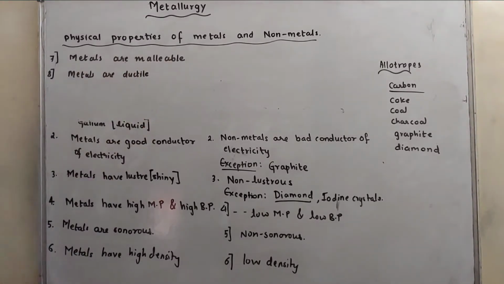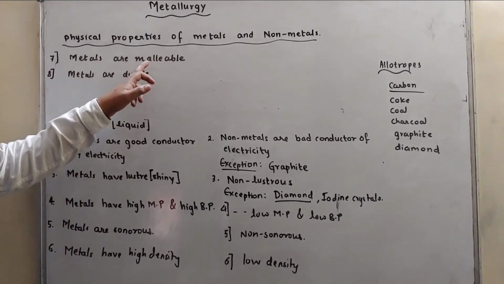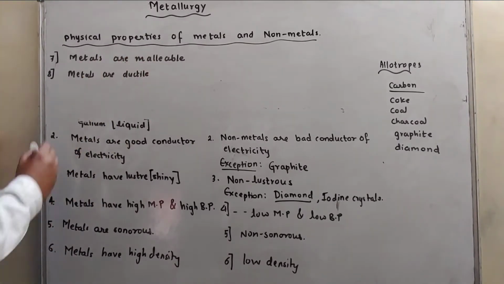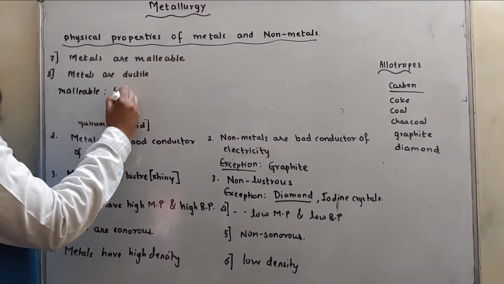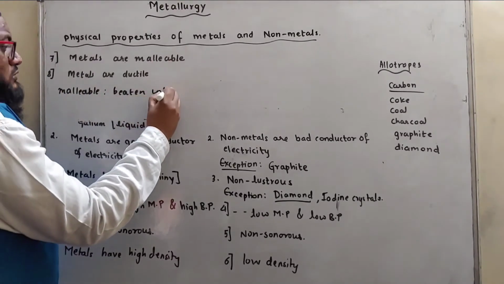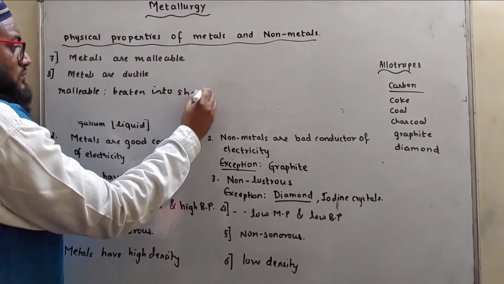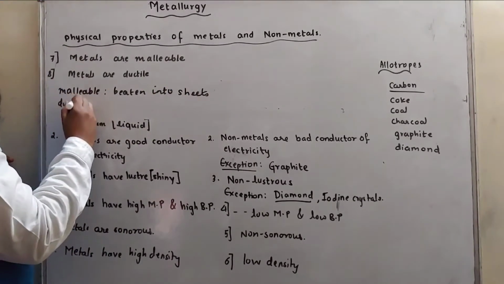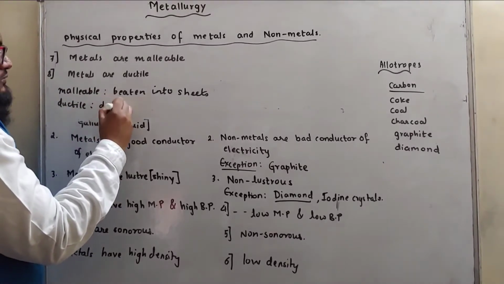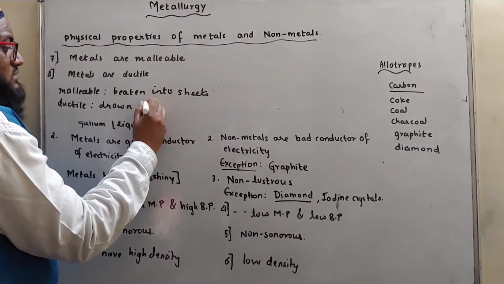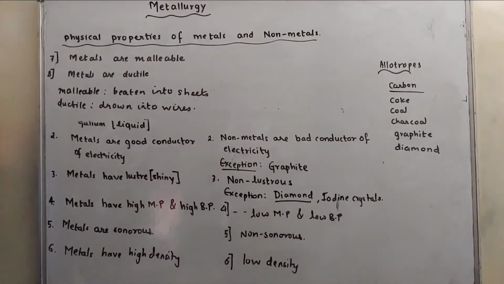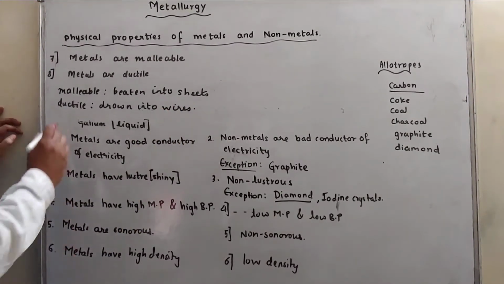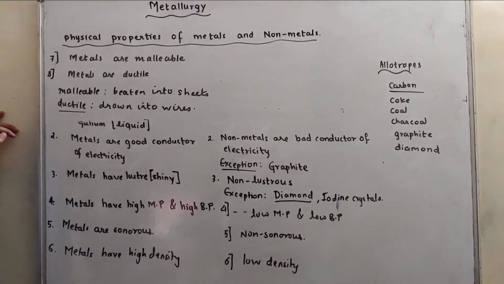Now, what is the meaning of malleable? Malleable means it can be beaten into sheets, whereas ductile means drawn into wires. Wires can be made from metals. Metals have the property of ductility and the property of malleability.